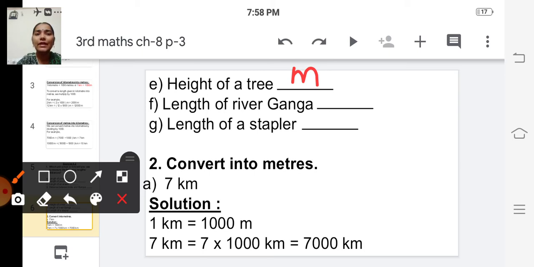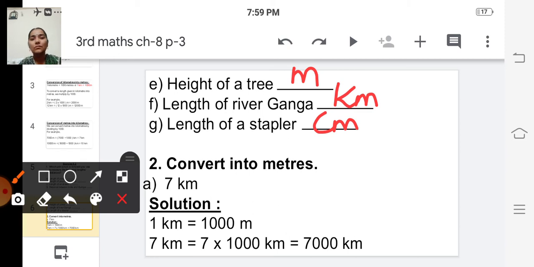The next one, length of river Ganga. Shall we measure the length of any river using centimeters and meters? No, right? So we can use kilometer. And the last one, length of a stapler. We can measure the length of a stapler in centimeters, so we can give centimeter.